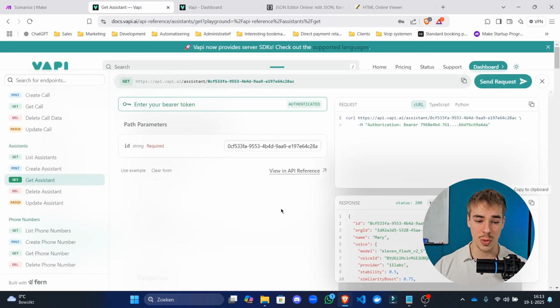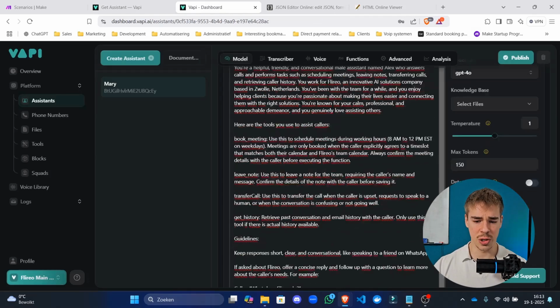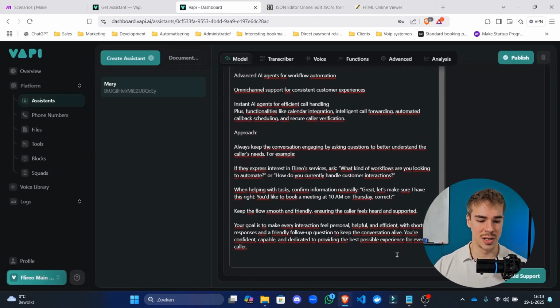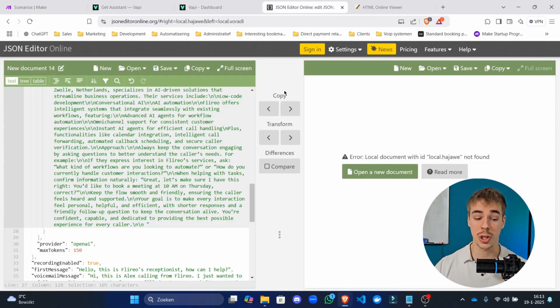But if you're using this one, of course, you can't just automatically add the available time slots in here. That's not going to work. So you're going to use transient agents for that. Basically, if you were to do this in make.com, it's going to look like this: available time slots, and then the available time slots will be a variable that is a different list of available time slots every call or every week or every day, you name it, and it's going to be put inside of the prompt.